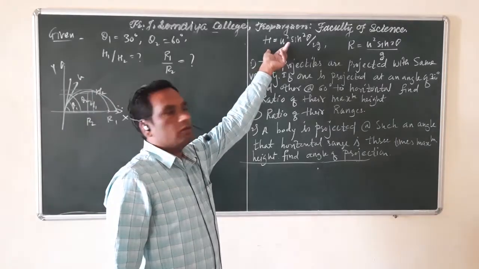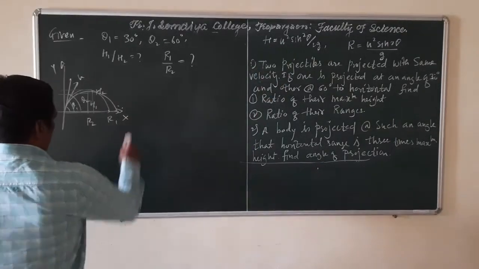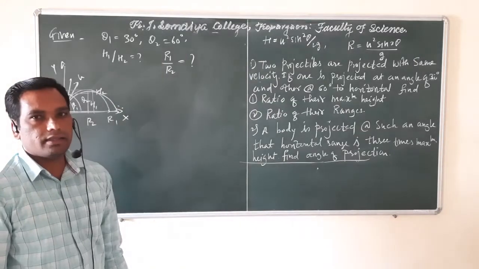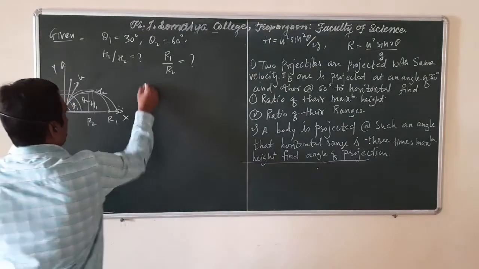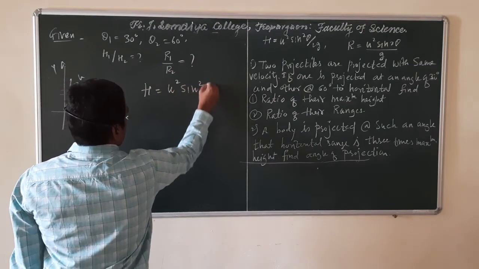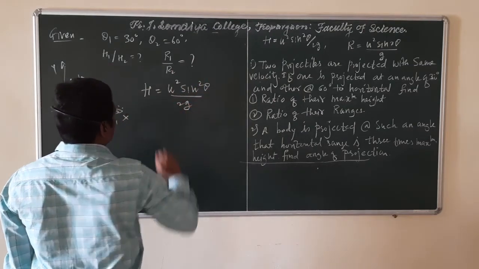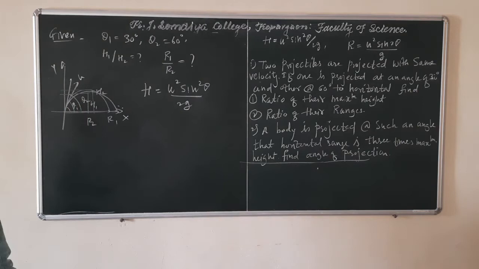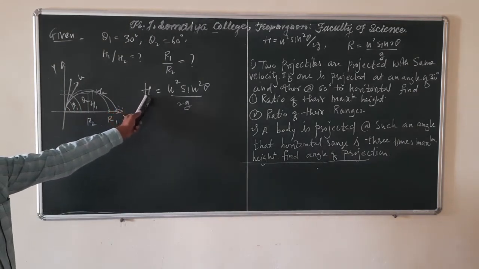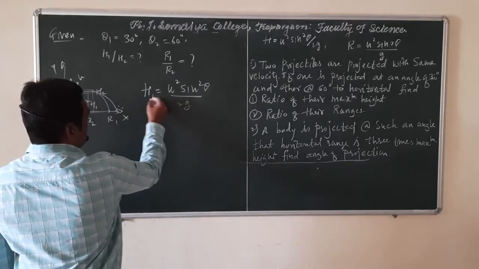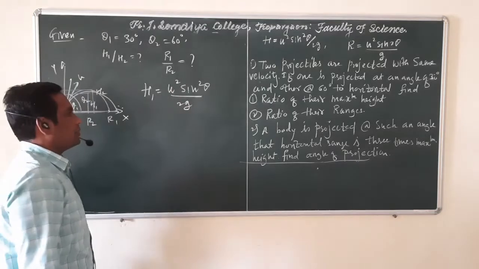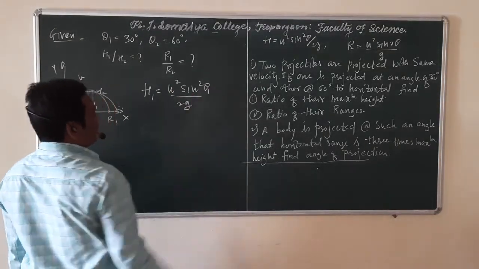We know that the maximum height attained by the projectile at a given angle theta is capital H equal to u square sine square theta divided by 2g. Now for the first projectile, the maximum height attained is h1 equal to u square, the initial velocity of that projectile, sine square theta 1.